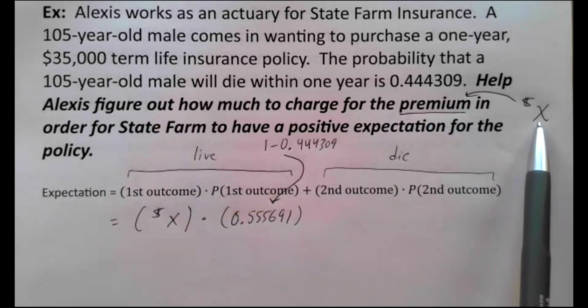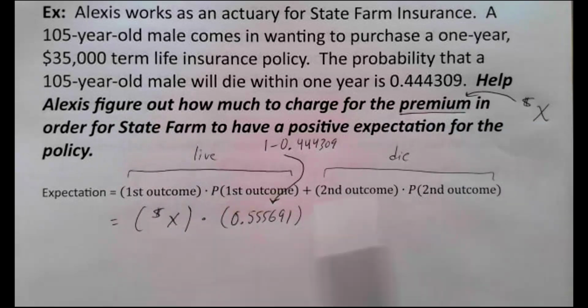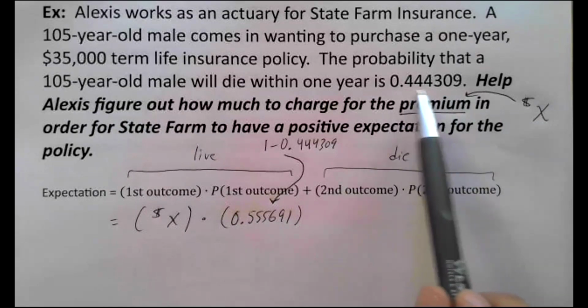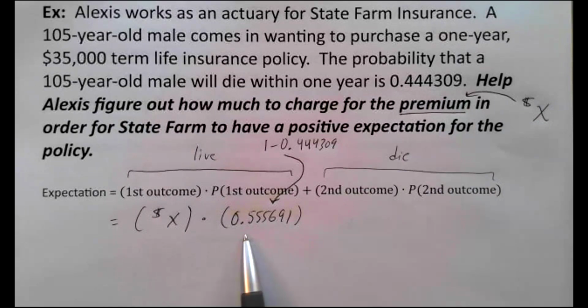So we're just calling the premium X for the moment because we don't know what it's going to be. But whatever that X amount of dollars is, that's how much money the insurance company makes. And there's just over a 55% chance that's going to happen. This is the probability the person will live throughout the year. Remember, the other number is the probability the person will die within that next year.